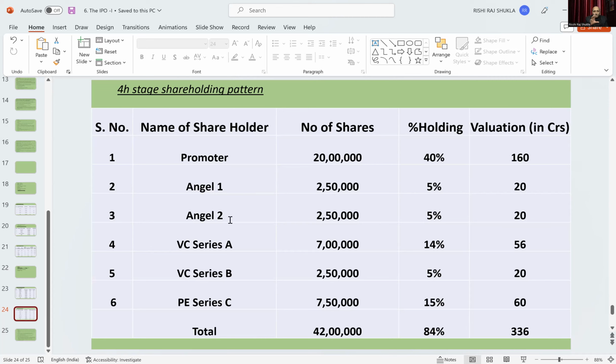We will discuss all these intermediaries, how the book building process happens, how the IPO comes to market. What is the red herring prospectus? All this I will discuss in detail. Another thing, what happens to other investors before going public? All these things we will discuss in detail in the next video.